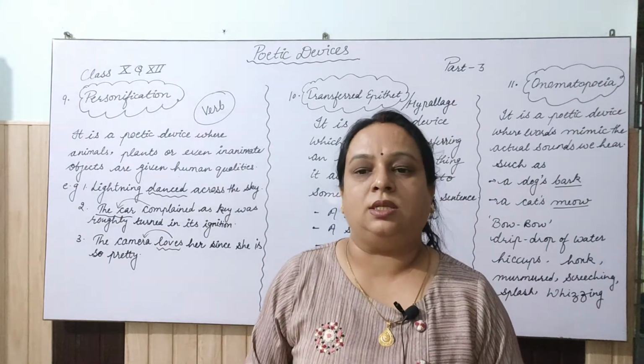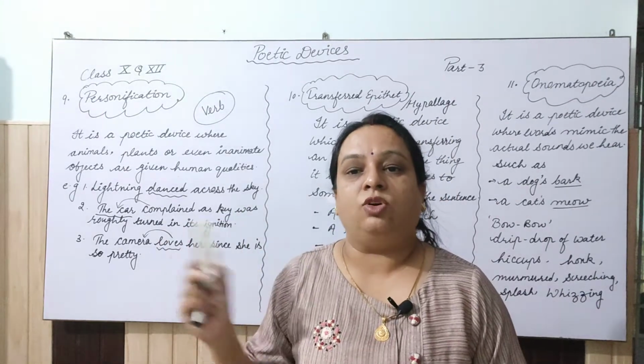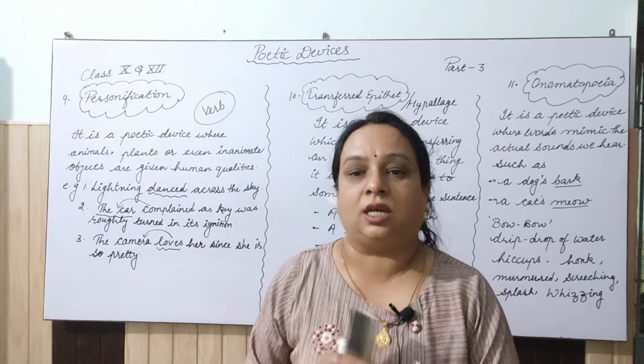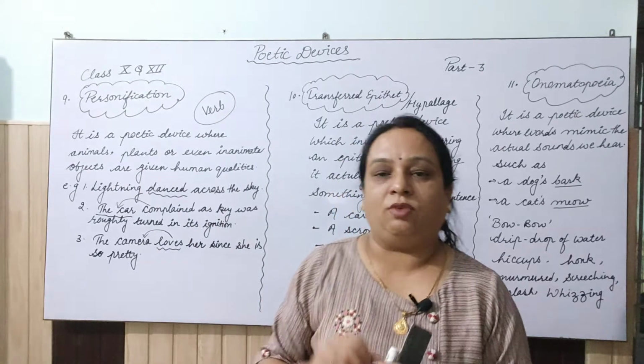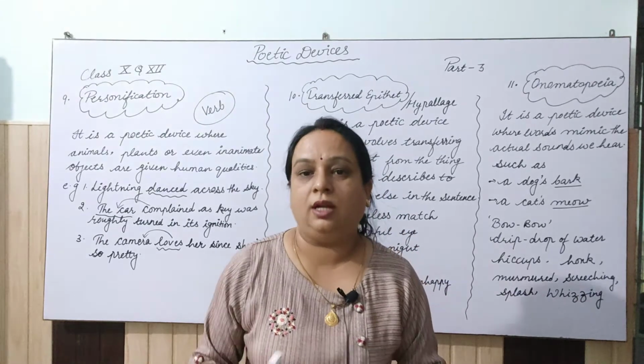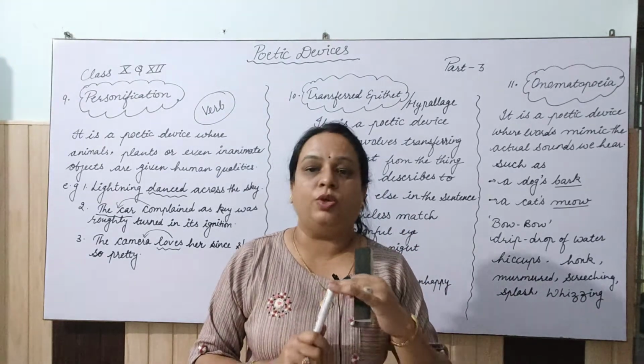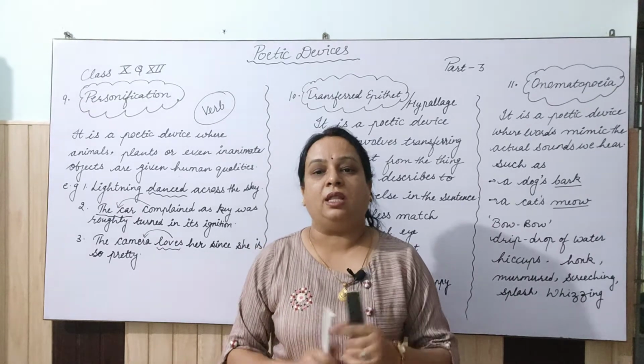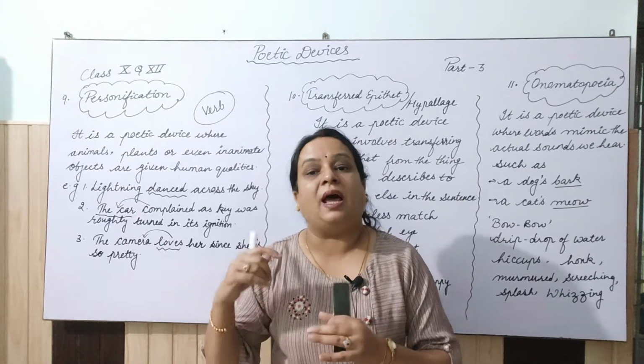Another example is the man was walking with a blind stick. Now tell me one thing, can the stick be blind? No, never, right? But the stick which is used by the blind man is called a blind stick.